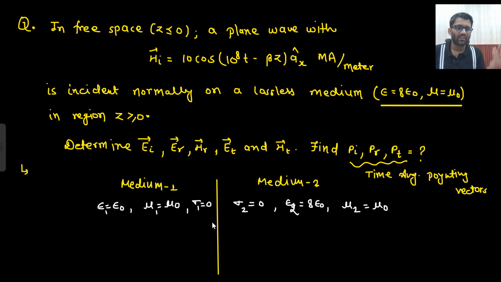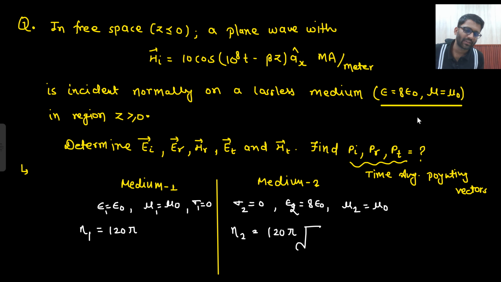So let's not write down all the values. Whatever we need, we can write down. Certainly we will need the value of eta. So what will be eta? Eta will be, here it will be 120 pi because this is your free space. And what will be eta here? That would be 120 pi under root mu r by epsilon r. Mu r is 1 only. Epsilon r is 8. That will come under root.